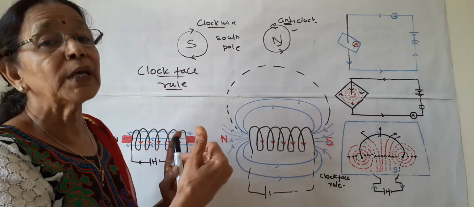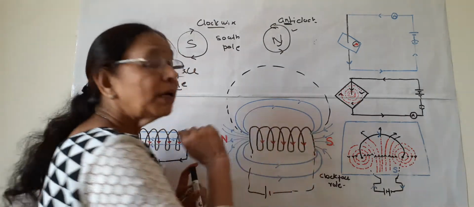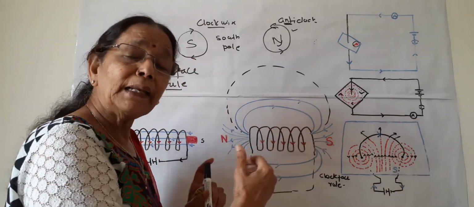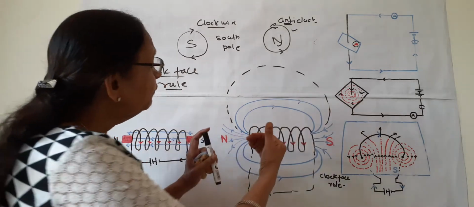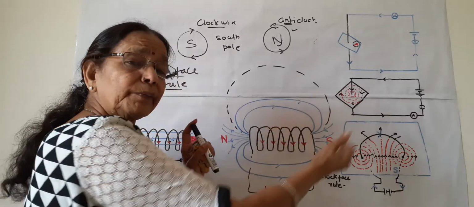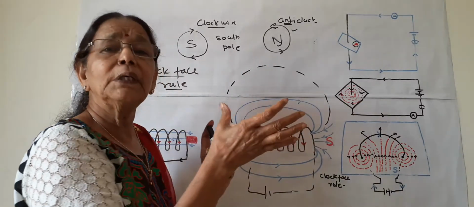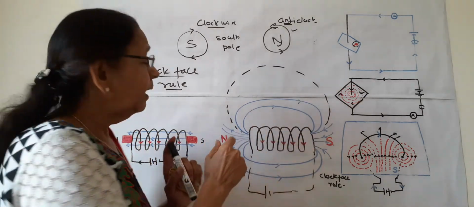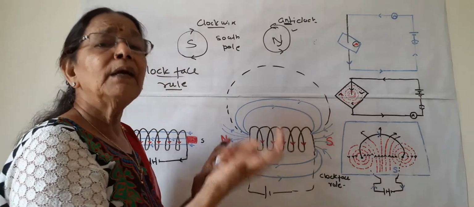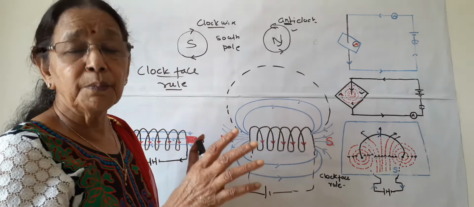This magnet is known as electromagnet. It enhances the magnetism of this solenoid. And this electromagnet is a temporary magnet. Until the current is passing, it is a magnet. When current is switched off, magnetism is removed.